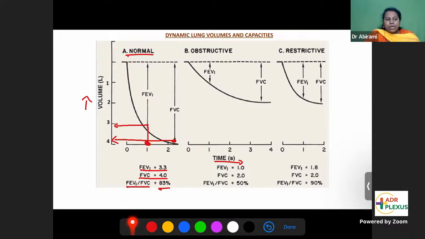So now, obstructive disease and restrictive disease. How will you differentiate? In obstructive disease, FVC is 2.0. In restrictive disease also, FVC is 2.0. See, this tells us that you have obstructive disease or restrictive disease. Anyway, there's a lung disorder. So the forced vital capacity is no more 4 liters. Forced vital capacity has decreased from 4 liters to 2 liters in both the conditions.